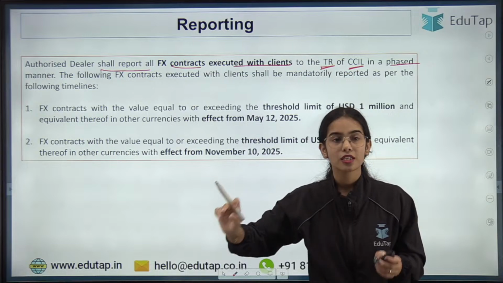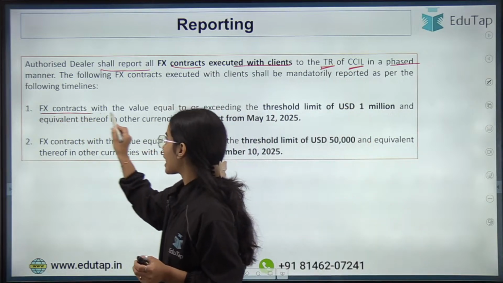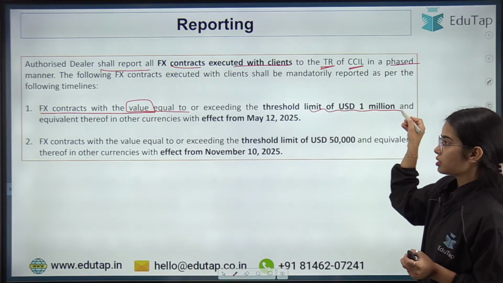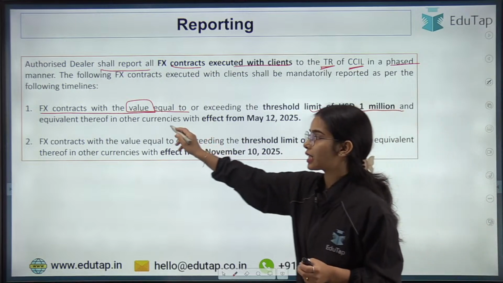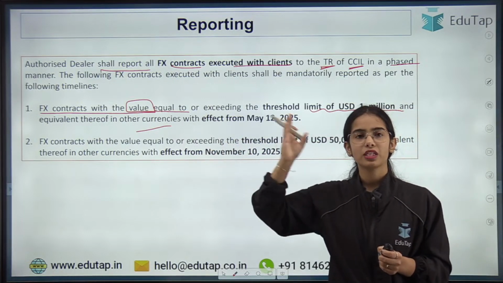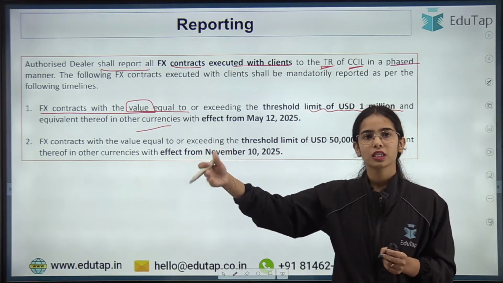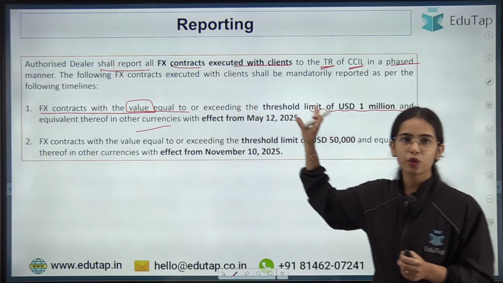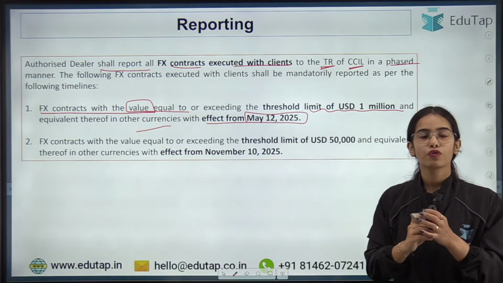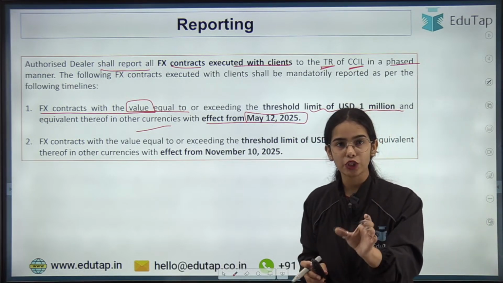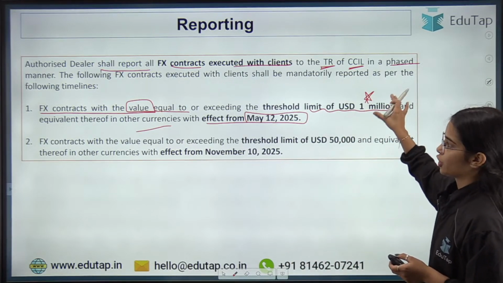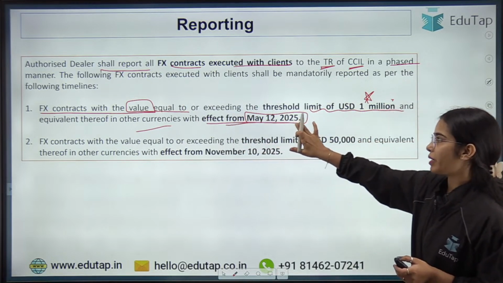Foreign exchange contracts with the value, if the foreign exchange contract is of value equal to or exceeding $1 million and equivalent thereof in other currencies, like let's say $1 million is equal to 57,000 euros or something. So equivalent in other currencies with effect from May 12, 2025. So for foreign exchange contracts that have the value equal to or exceeding $1 million, the reporting should happen with effect from May 12, 2025.